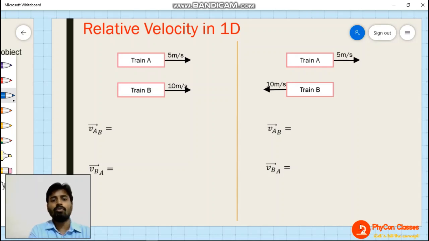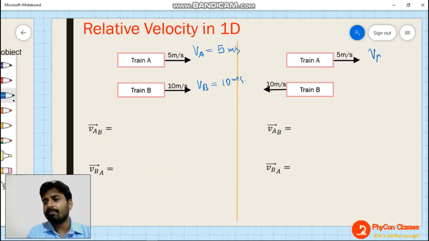That means VA will be 5 in plus, and VB will be 10 meters per second. Now for the second problem, VA is going to be 5 meters per second because it is in the forward direction. What will be VB, the velocity of train B?